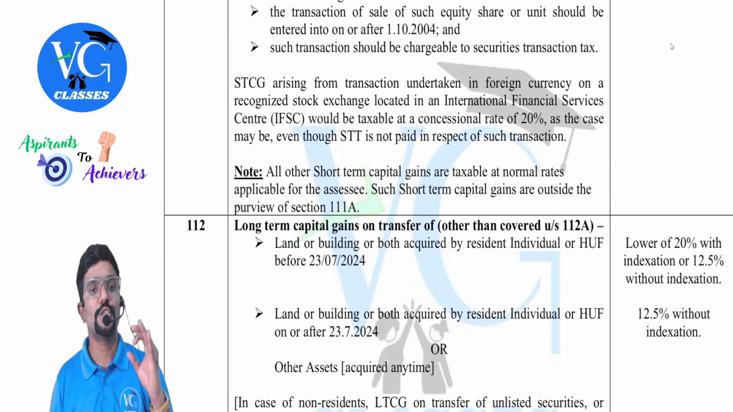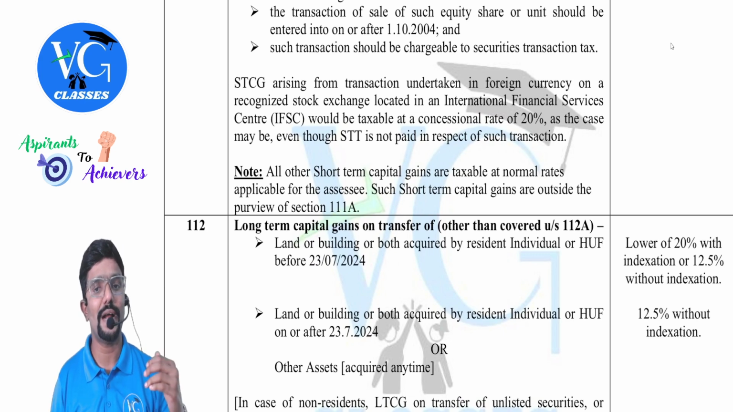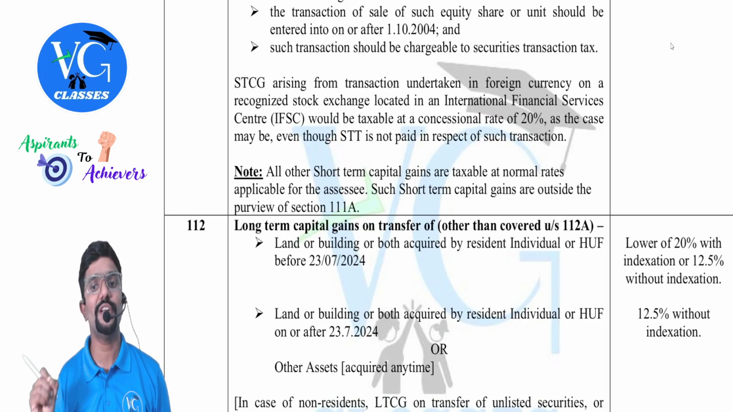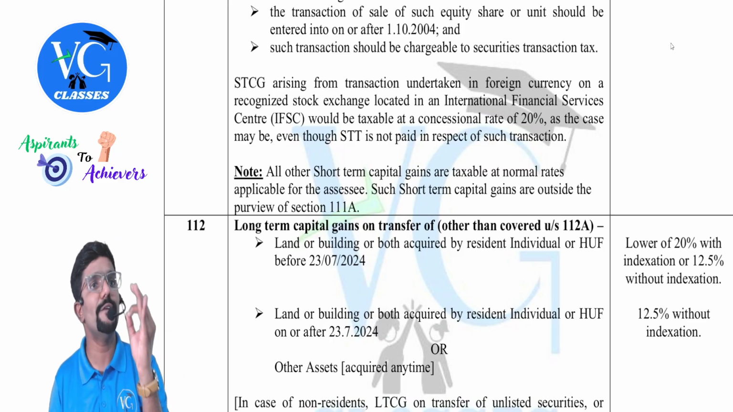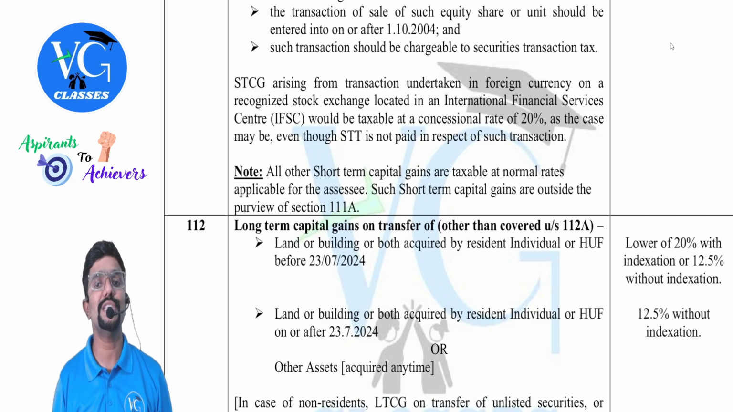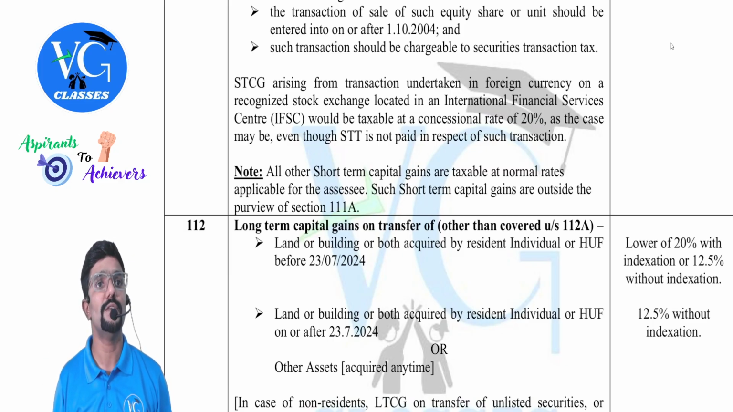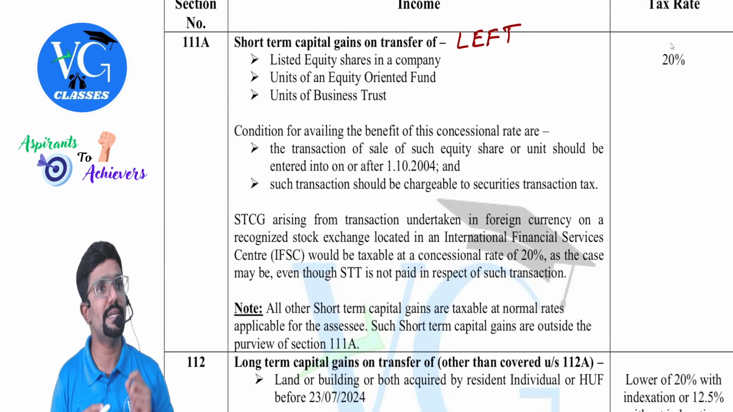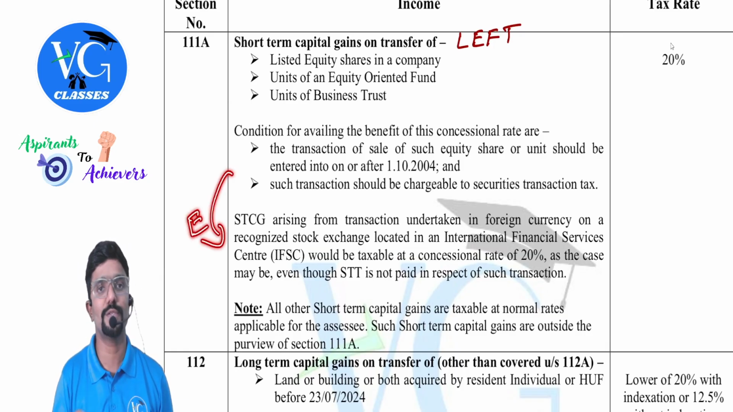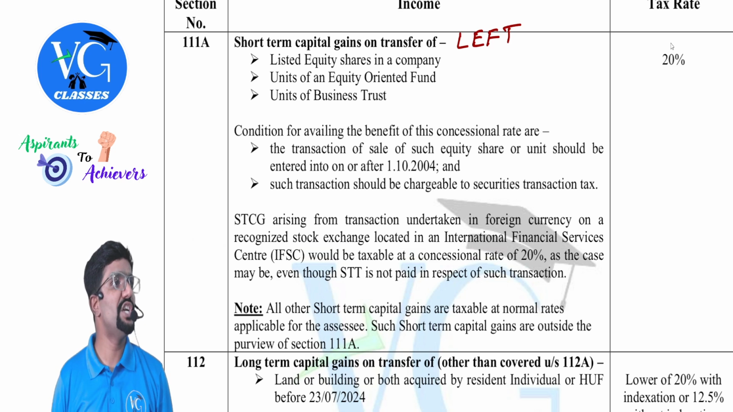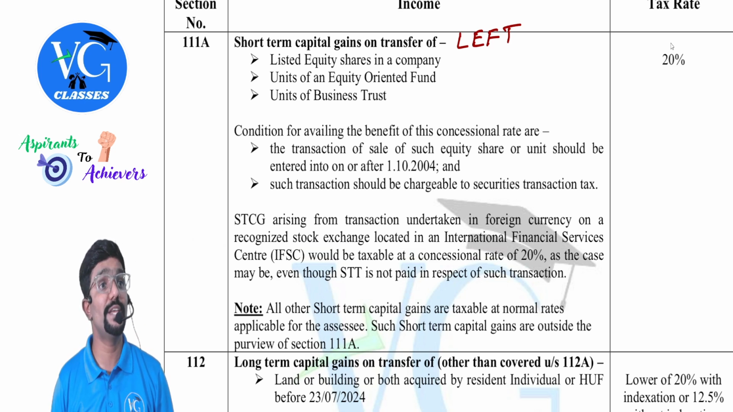Short-term capital gain arising from a transaction undertaken in foreign currency on a recognized stock exchange located in the International Financial Service Center, in short IFSC, would be taxable at a concessional rate of 20%, even though STT is not paid in respect of such transaction. What they are trying to tell here is, they put a condition of STT payment, but they are giving an exemption in one case. If you are operating your unit in IFSC, also called Gift City, which is in Gujarat,